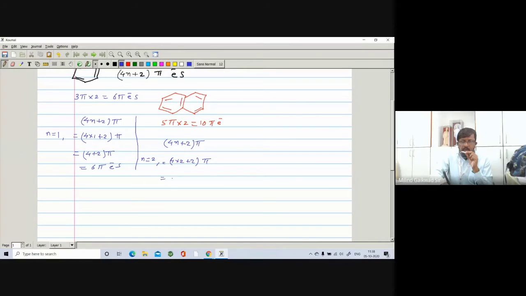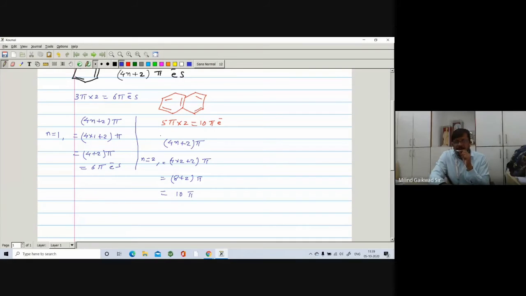Then 4 into 2 is equal to 8 plus 2 pi, and it contains 10 pi electrons. 10 pi electrons means it obeys Hückel's 4n plus 2 pi rule, right? So theoretically, if you calculate this one, it has 10 pi electrons, and when you put the value of n equal to 2, then it comes again 10 pi. So it indicates that it is also aromatic in nature, right?